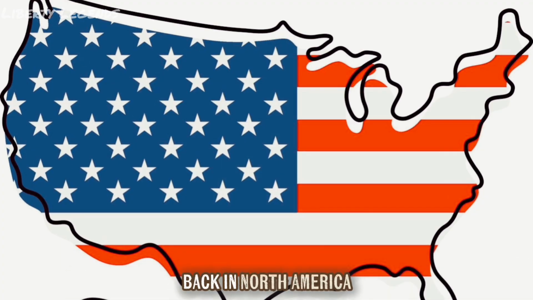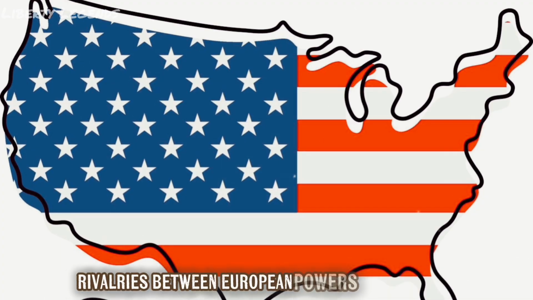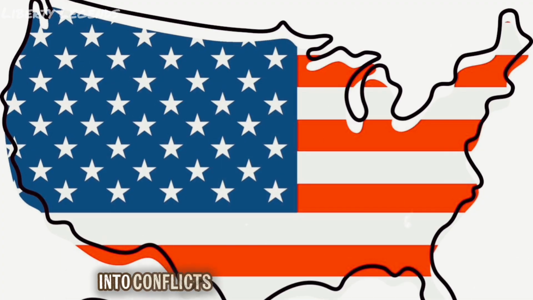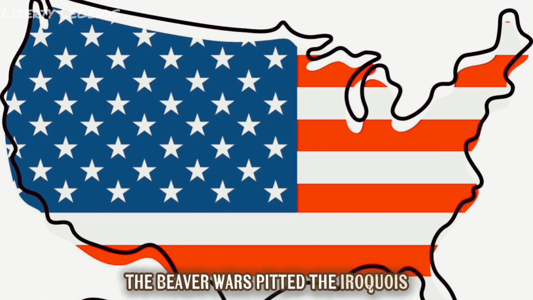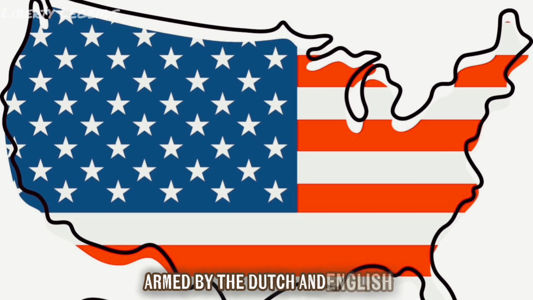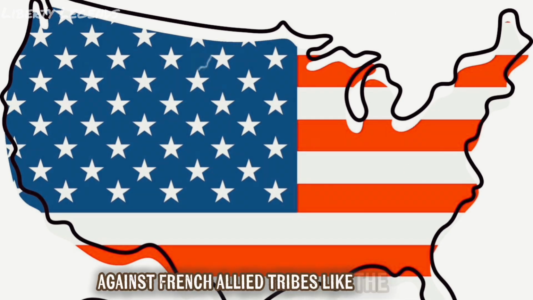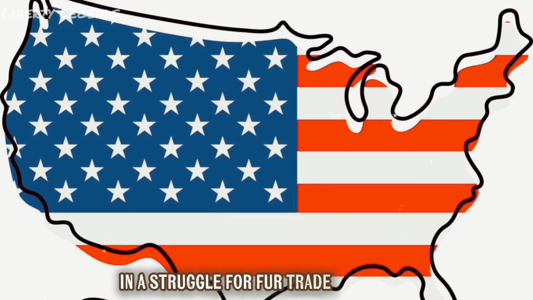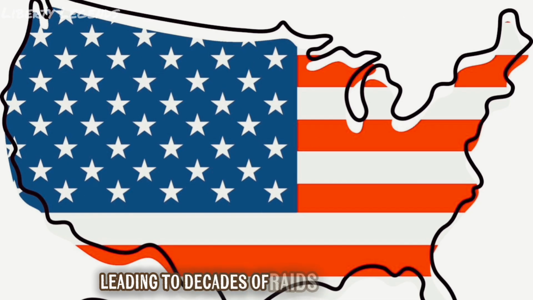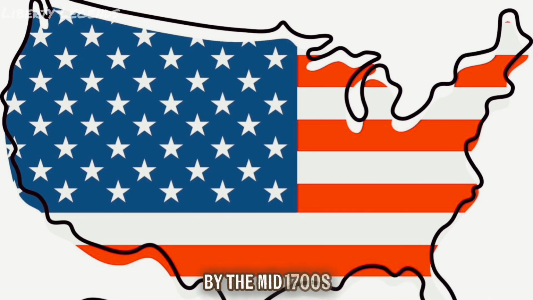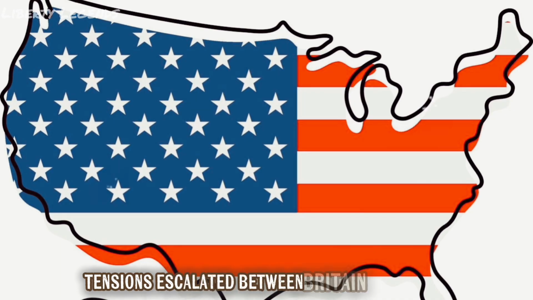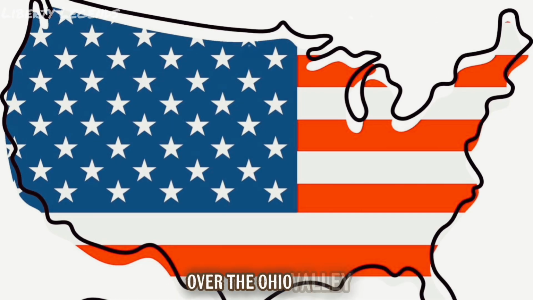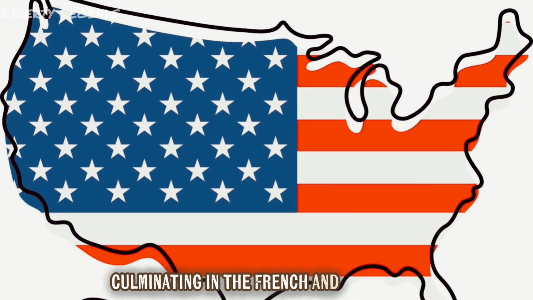Back in North America, rivalries between European powers spilled over into conflicts often involving native allies. The Beaver Wars pitted the Iroquois, armed by the Dutch and English, against French allied tribes like the Huron in a struggle for fur trade dominance, leading to decades of raids and bloodshed that reshaped tribal territories. By the mid-1700s, tensions escalated between Britain and France over the Ohio Valley, culminating in the French and Indian War, part of the global Seven Years' War.